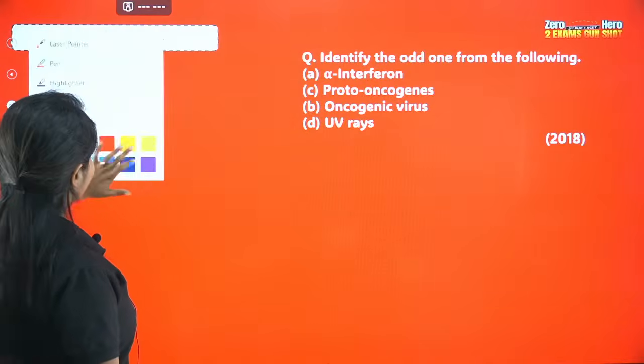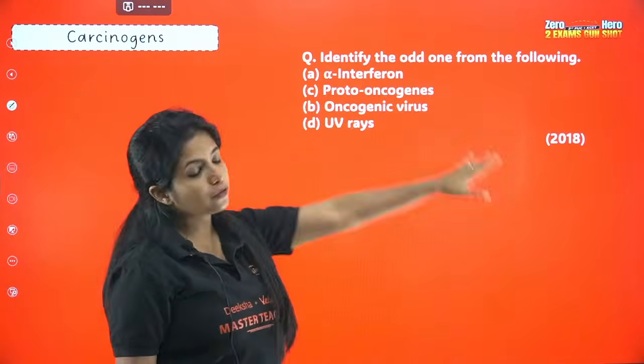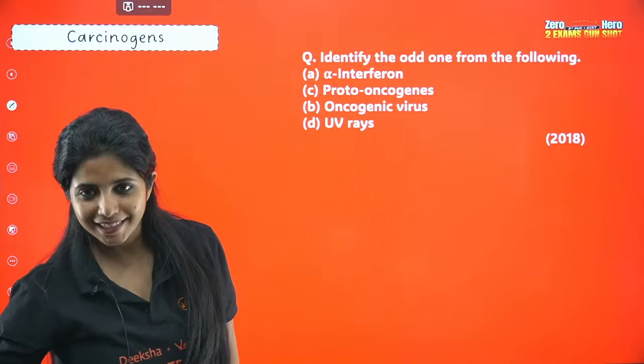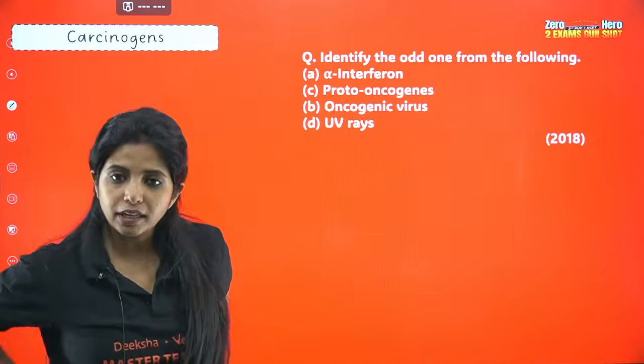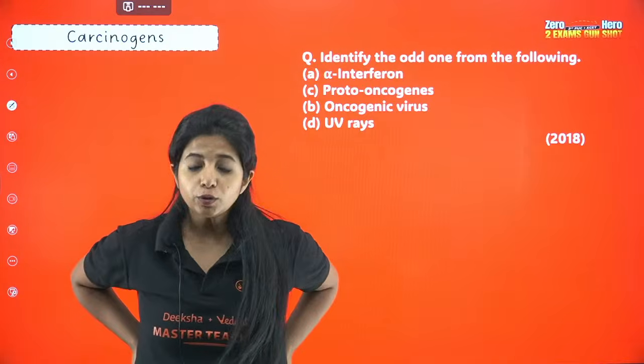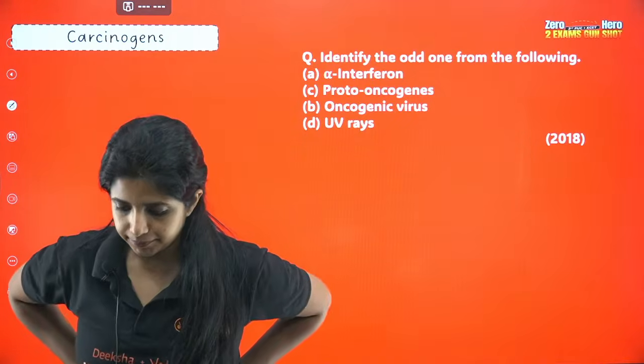Fine. So I have a question for you. Identify the odd one from the following. Try to solve this. Identify the odd one from the following: alpha interferon, proto-oncogenes, oncogenic virus, and UV rays.